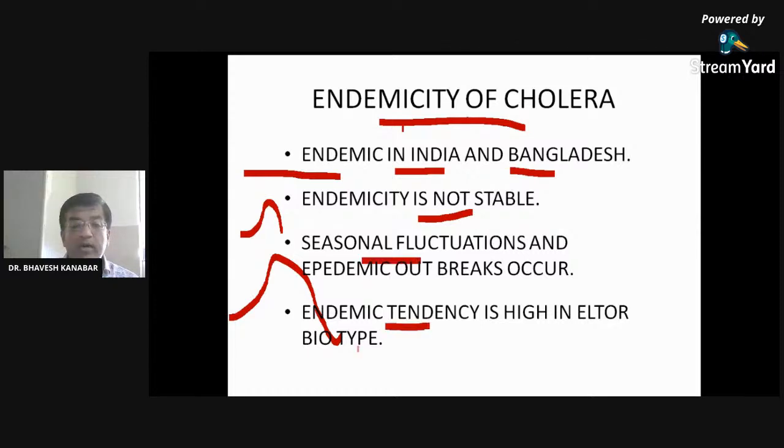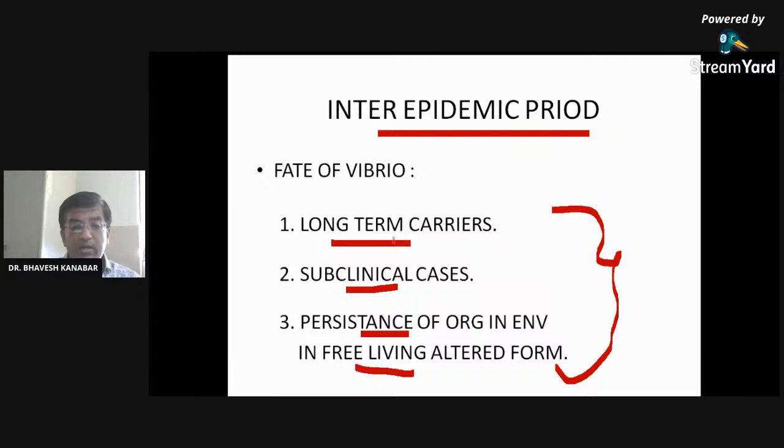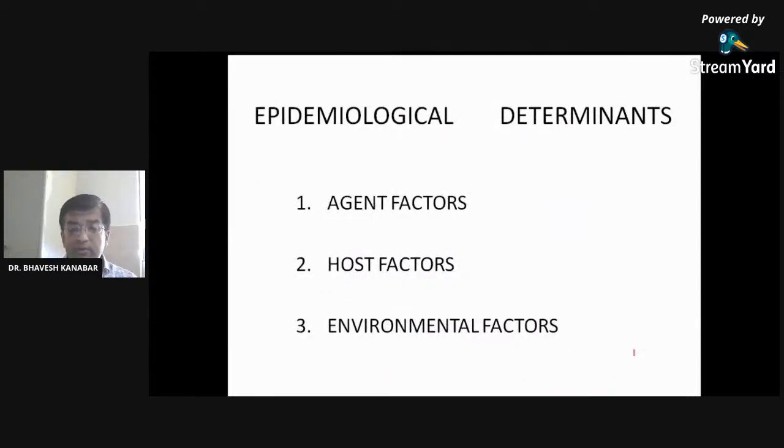Endemic tendency is so high in the El Tor biotype. In the inter-epidemic period, during two epidemics, there is development of long-term carriers and subclinical cases. During these two epidemics, there is persistence of the organism in the environment, in free living or altered form. So the organism develops in carriers, in subclinical cases, and in the environment in free living form during the inter-epidemic period. So that was about the global and world epidemic scenario, as well as India, right?